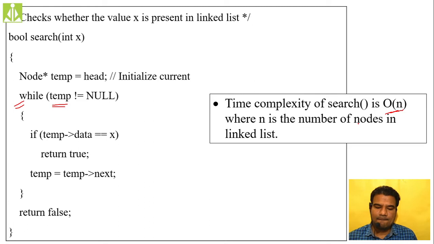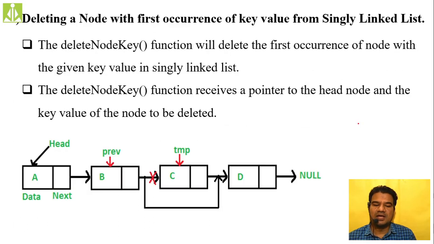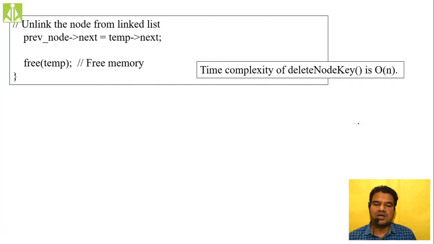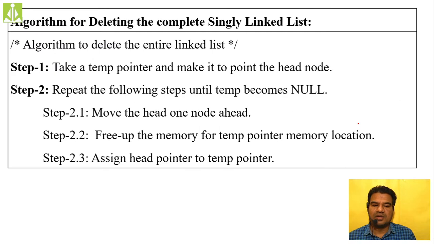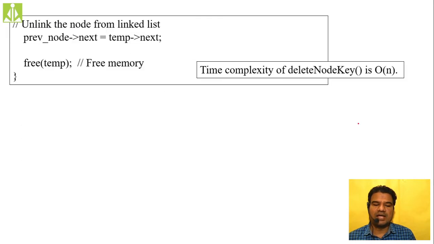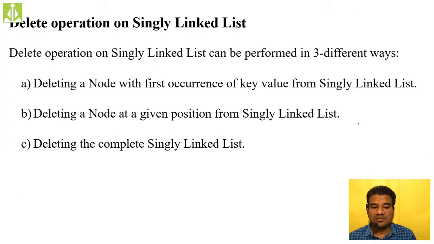The next thing is the deletion operation. This also we have seen, how we can delete the nodes from your singly linked list. Delete operations, I think we discussed 3 of them: deleting a node with the first occurrence of a key value from the singly linked list, deleting a node at a given position, and deleting the complete singly linked list.